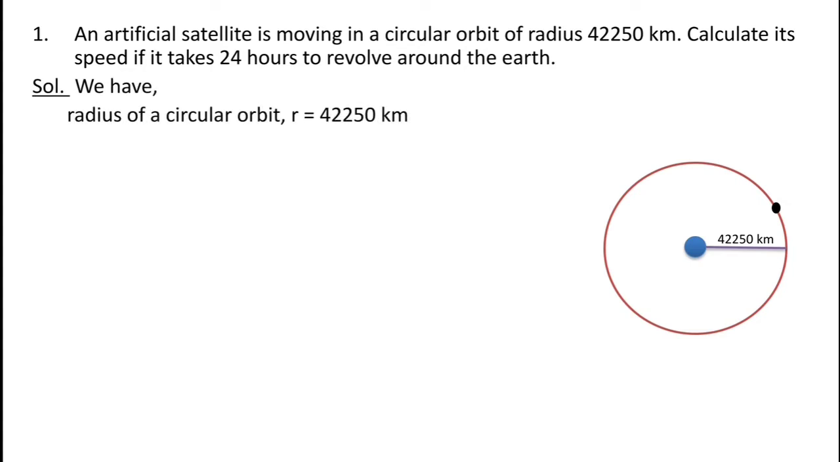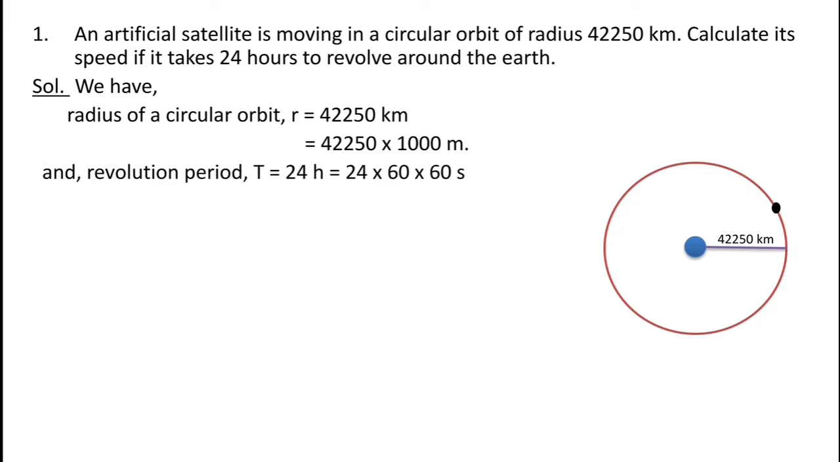So here we have the radius of the circular orbit given as 42,250 km. Again it is given in kilometer, which is not an SI unit. So first of all we have to convert this distance into meter. So we can write 42,250 km equals 42,250 into 1000 meter, because we know 1 kilometer is equal to 1000 meter.